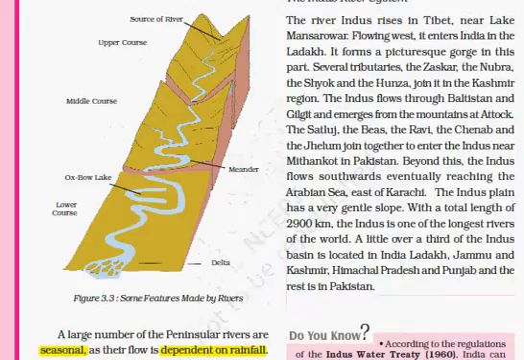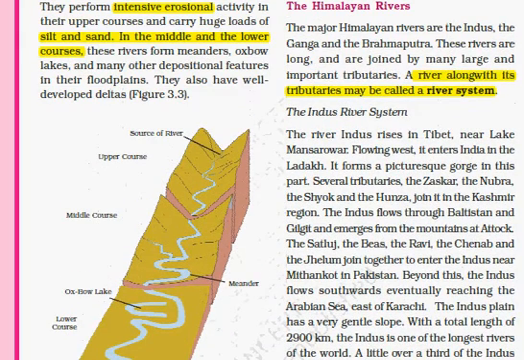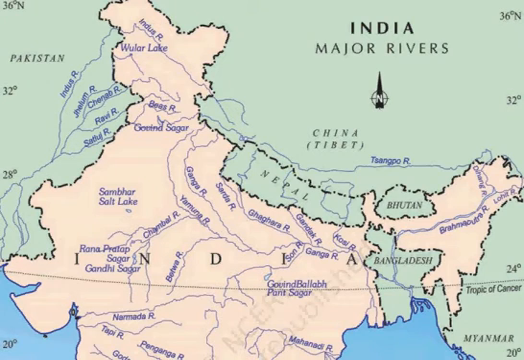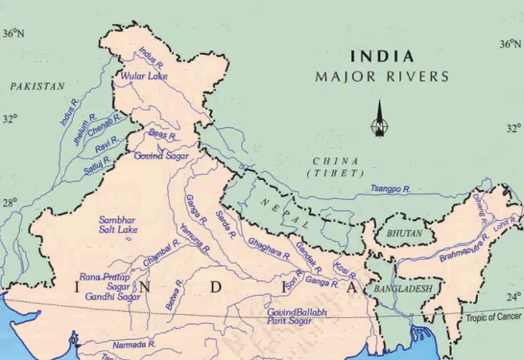So now we will be seeing each river system separately. First take Himalayan rivers, in which we will be seeing rivers like Indus, Ganga, Brahmaputra, etc. A river along with its tributaries is called a river system. Now I will be explaining the chapter through the map itself. So this is a map of major rivers in India. First let us consider the Indus river system.